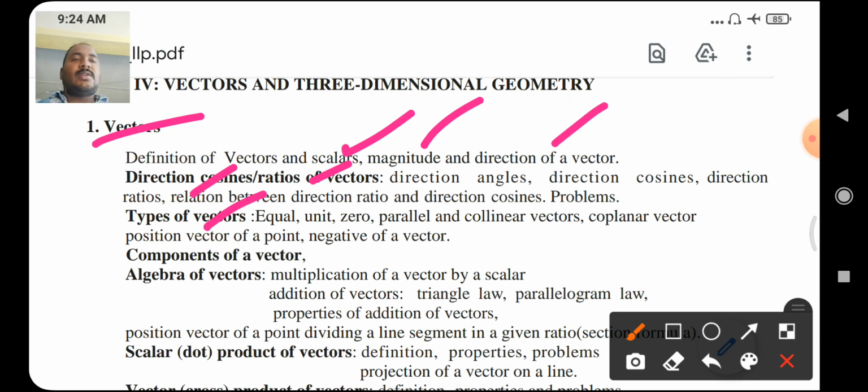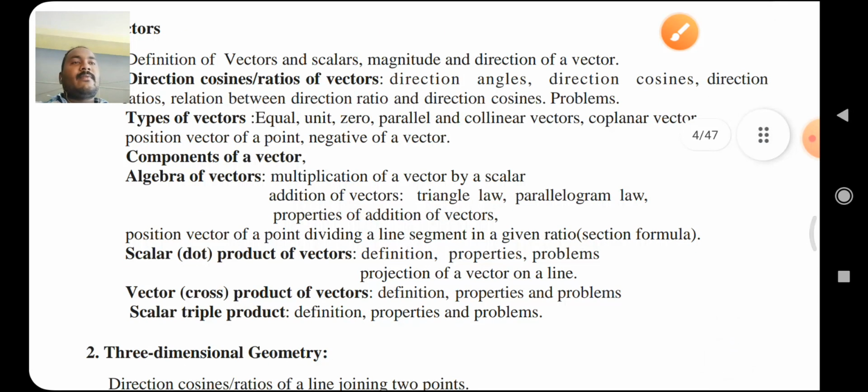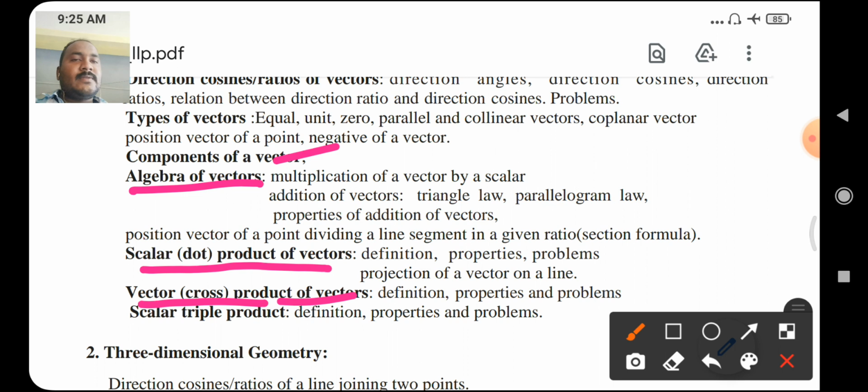Sometimes one question is asked from this concept: types of vectors, define equal vectors, unit vectors, zero vector, parallel, collinear vector, coplanar vector, like this. Next, components of a vector. Next, algebra of vectors, scalar or dot product of vectors, vector or cross product of vectors, scalar triple product.